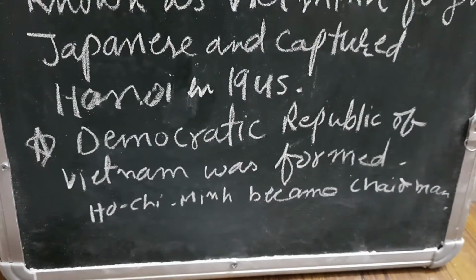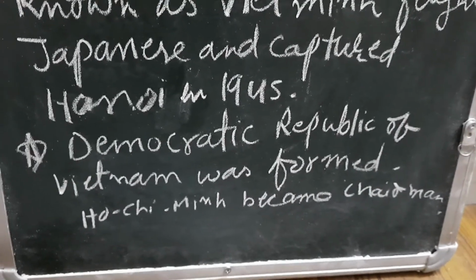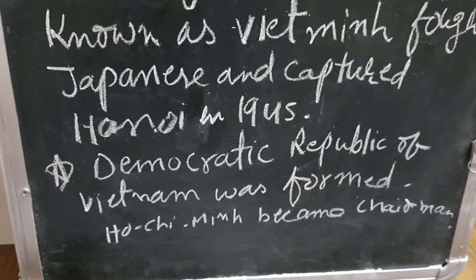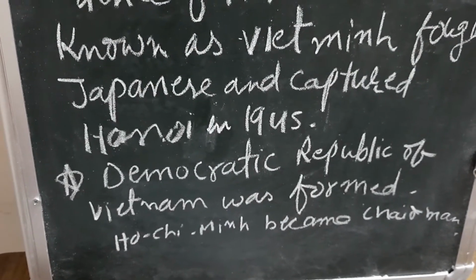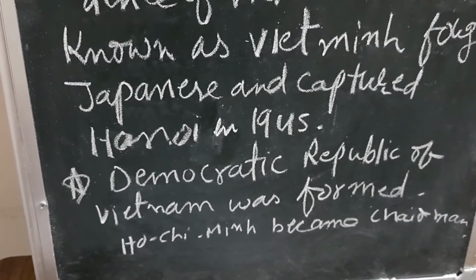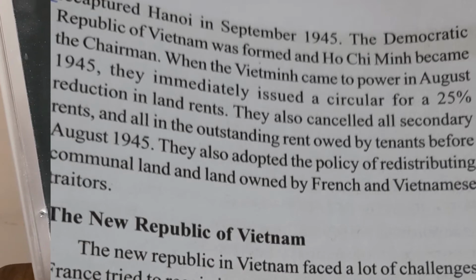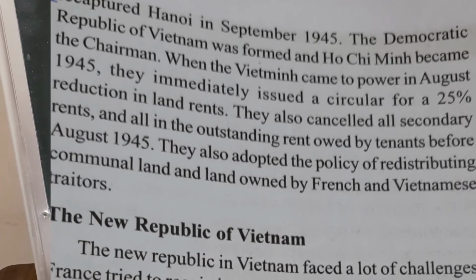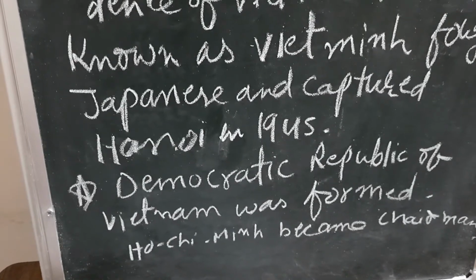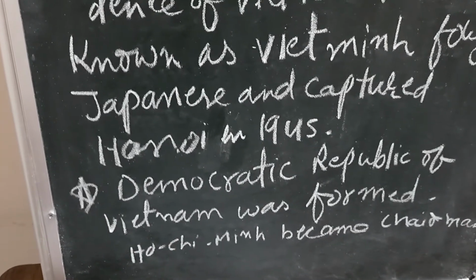Now, what were the important works that Ho Chi Minh started for the Vietnamese? When Ho Chi Minh became chairman of Vietnam in 1945, he immediately issued a circular for a 25% reduction in land rents. He also cancelled all secondary rents and all the outstanding rent owed by tenants before August 1945.